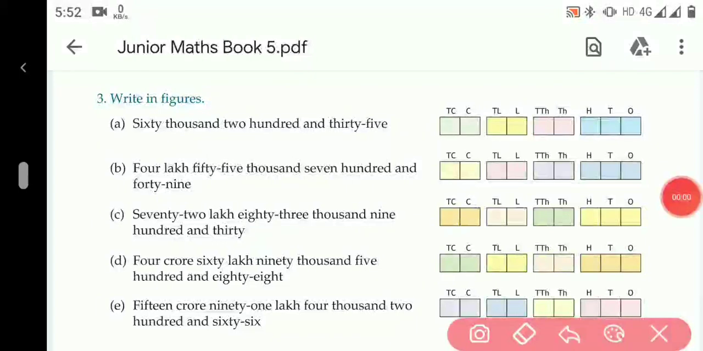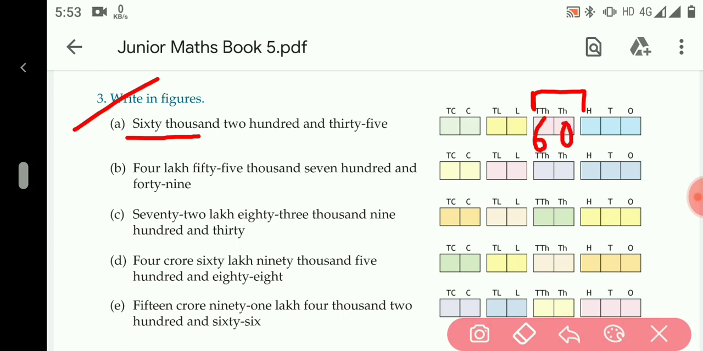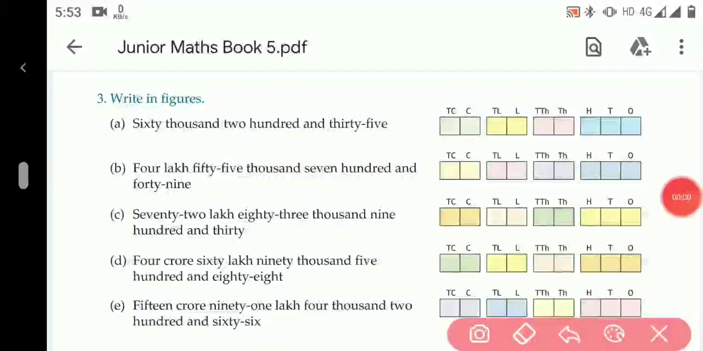Now the next question is: write in figures. The number names are given here and we have to write them in digits. So first we will place it according to their places. 60,000 will be written in the 10,000 place here, 60. Then 200 will be written in the 100 place here. 35. So it is 60,235.